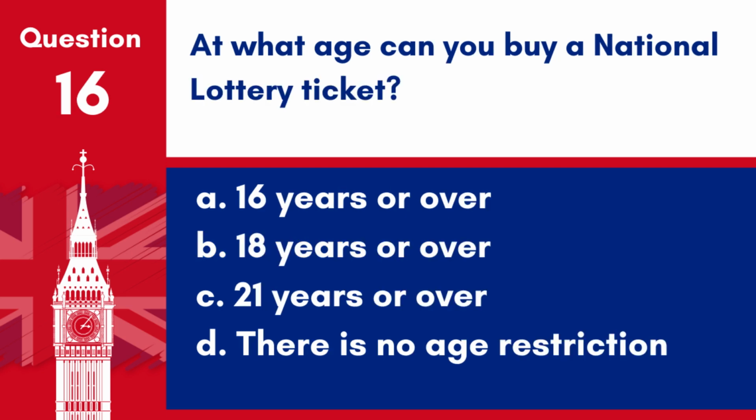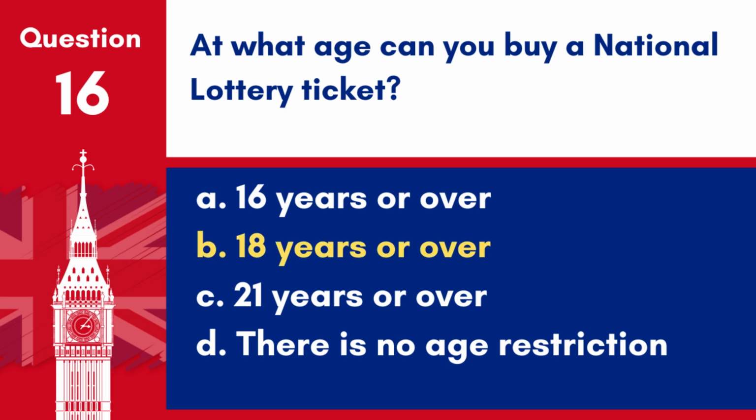Question 16. At what age can you buy a national lottery ticket? A. 16 years or over. B. 18 years or over. C. 21 years or over. D. There is no age restriction.